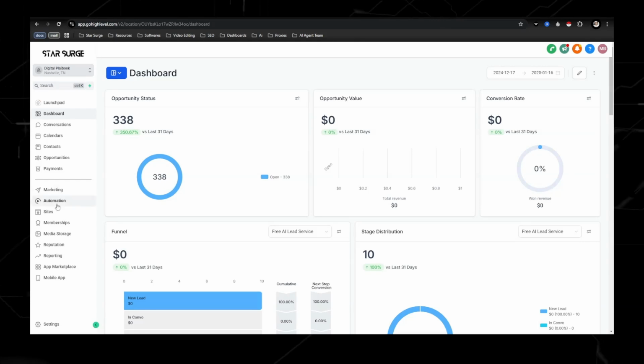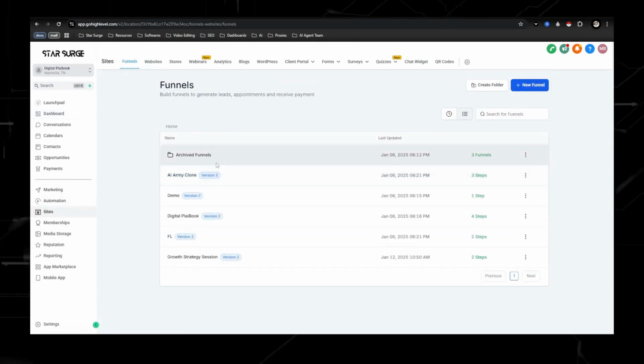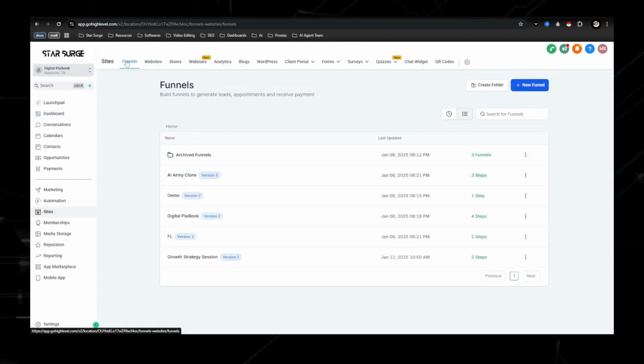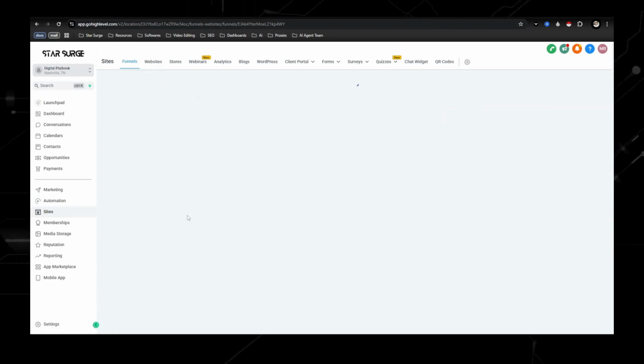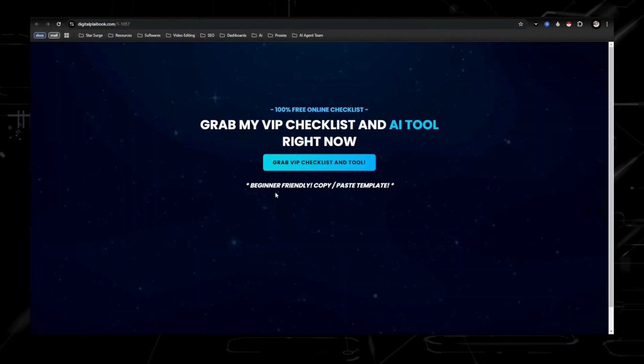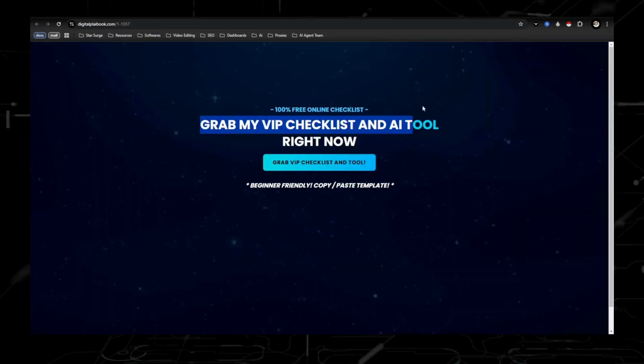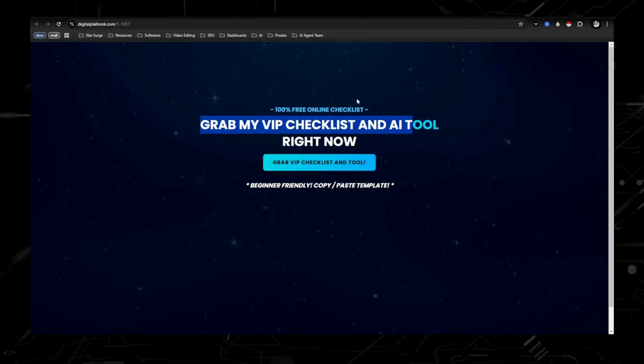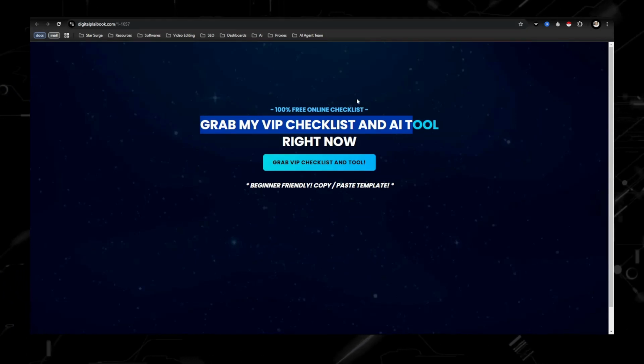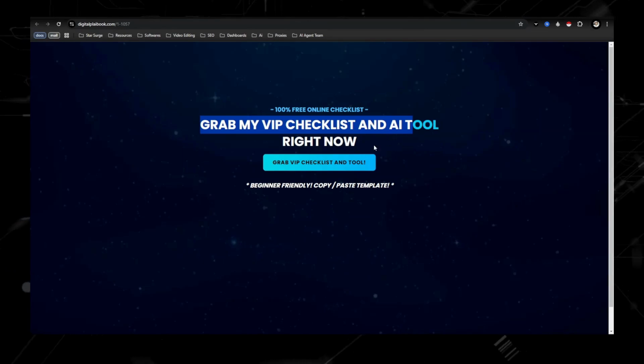The first one is, let's go into sites. And sites is where your funnels and websites are, but in this case, we are just going to be using the funnel section, and this is what my opt-in page looks like. It is super simple, tells them what they're going to get, and then boom, they put in their information, and they get taken to the product, service, whatever I am promoting at that time. And the reason I do this is